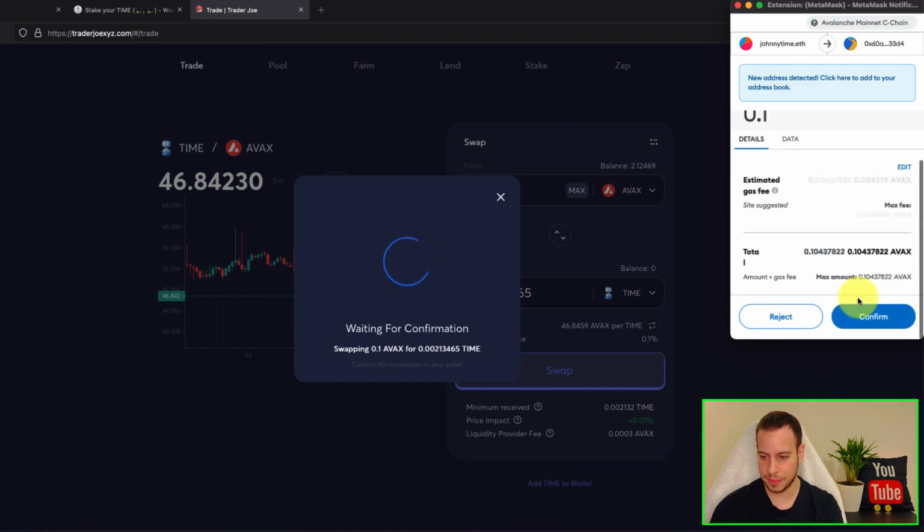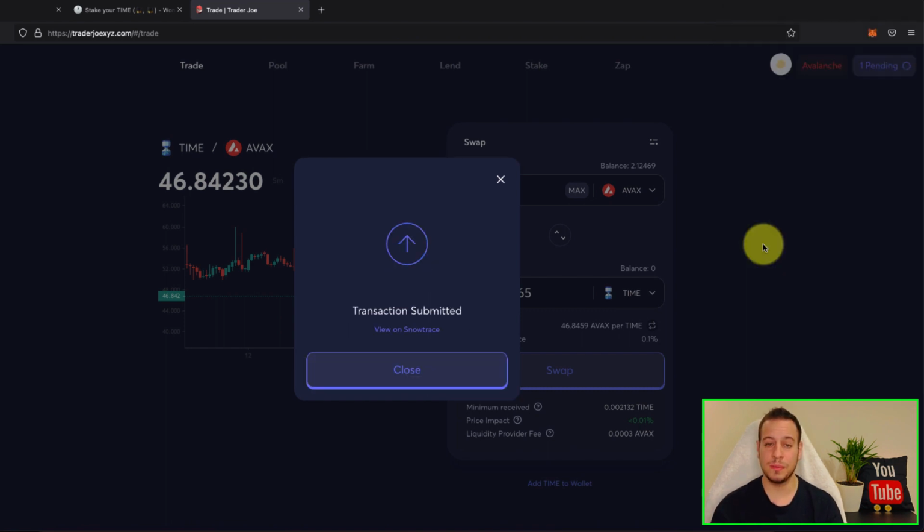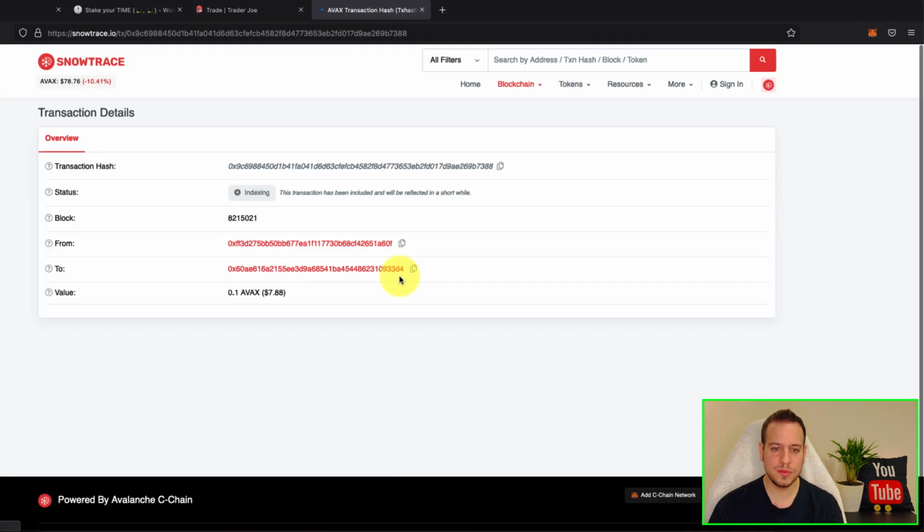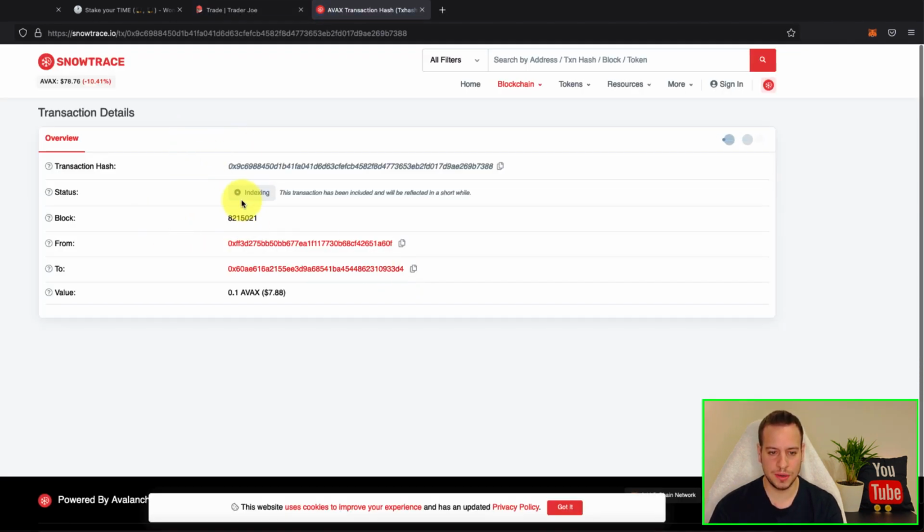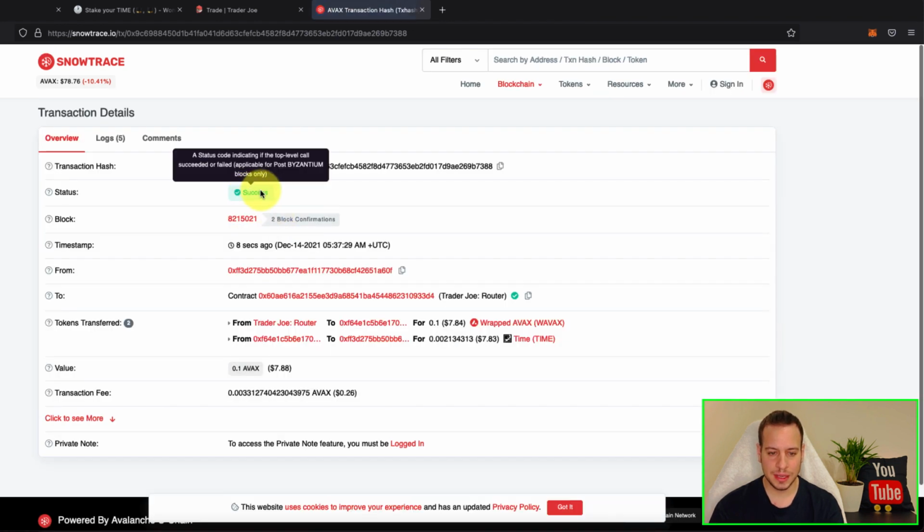This is the first step. After this transaction is executed, you will have some time tokens on your MetaMask wallet on Avalanche. Let's see. You can view the transaction on Snowtrace, and you can see right now that it's still indexing, and there you go, it's success. I got $7, $8 of time token.